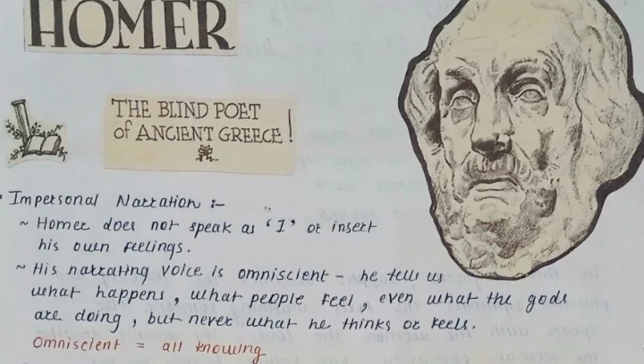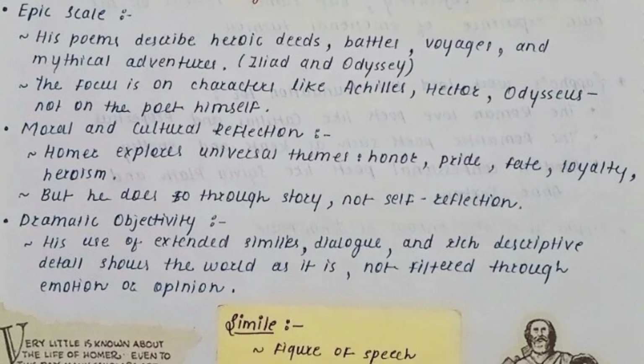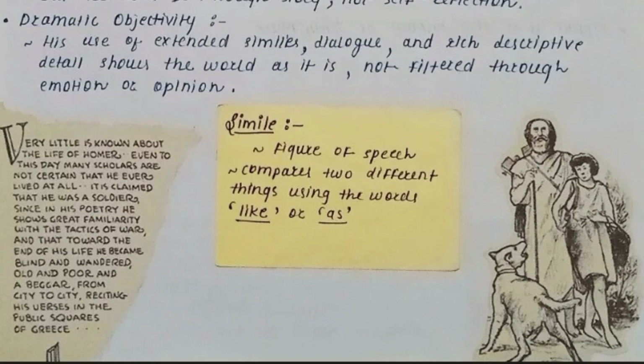2. Epic scale. His poems describe heroic deeds, battles, voyages, and mythical adventures, especially in the Iliad and the Odyssey. The focus is on characters like Achilles, Hector, and Odysseus, not on the poet himself. 3. Moral and cultural reflection. Homer explores universal themes: honor, pride, fate, loyalty, and heroism. But he does this through story, not through self-reflection. 4. Dramatic objectivity. He uses extended similes, dialogue, and rich descriptive detail to show the world as it is, not filtered through his own emotions or opinions.